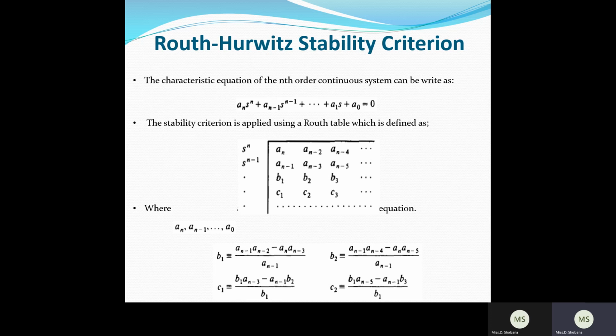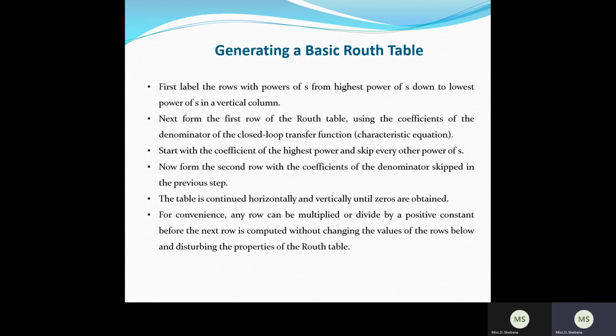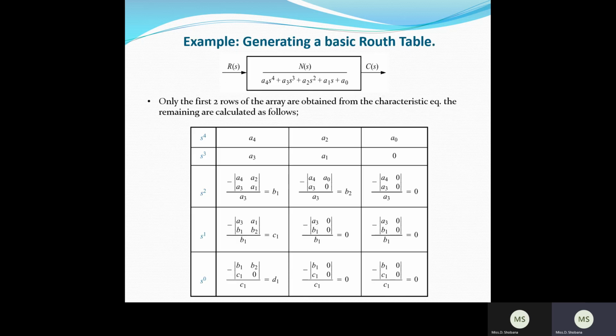If it is an odd number, the odd powers of S coefficients will be taken first, and then the even power coefficients will be taken. Like that you construct the first row from the given characteristic equation. The remaining rows we can construct by doing some simple calculations. How that can be done, we will discuss. Here you can see the Routh array construction table, and all the explanation we will discuss by looking into this table itself.